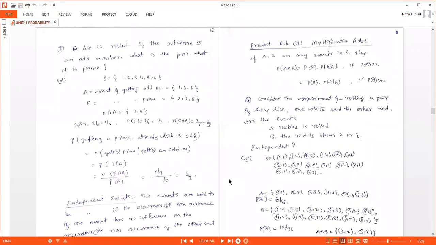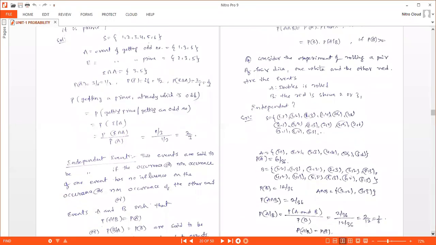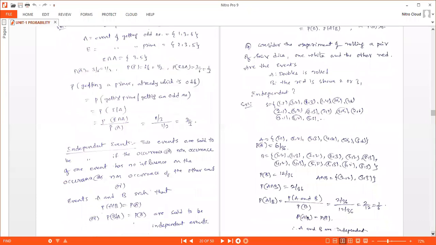Probability of E given A is equal to probability of E intersection A by probability of A, that is equal to 1 by 3 by 1 by 2, that is equal to 2 by 3. So this is one of the problems of conditional probability.